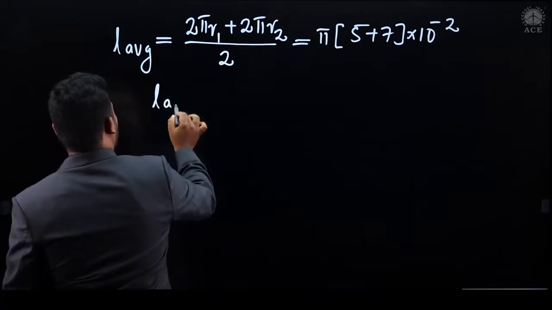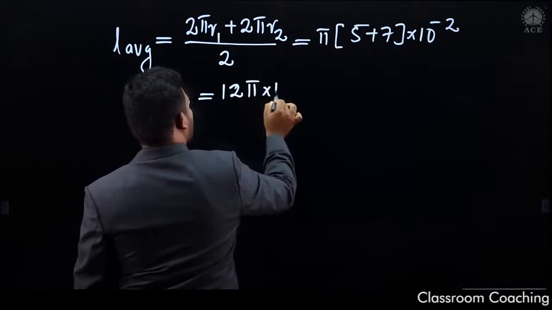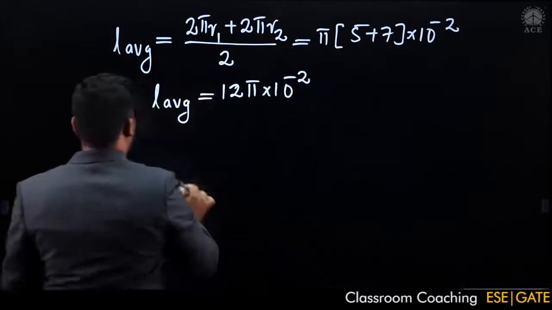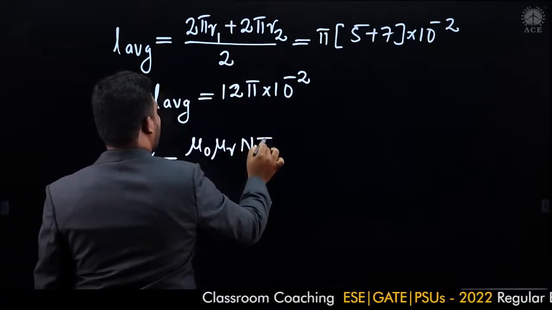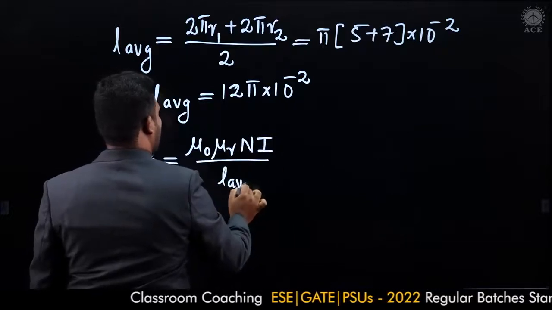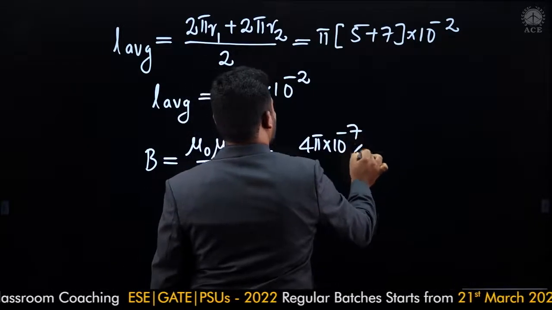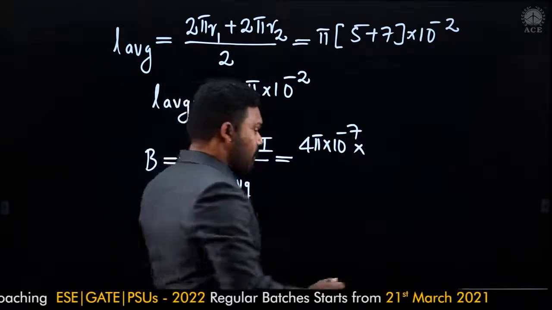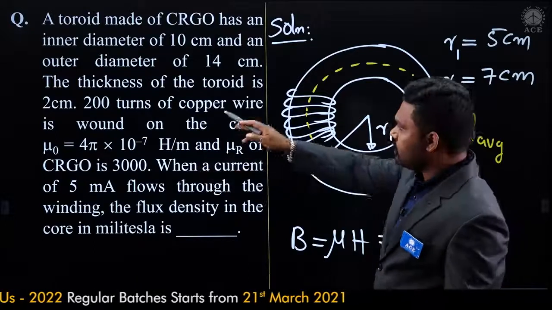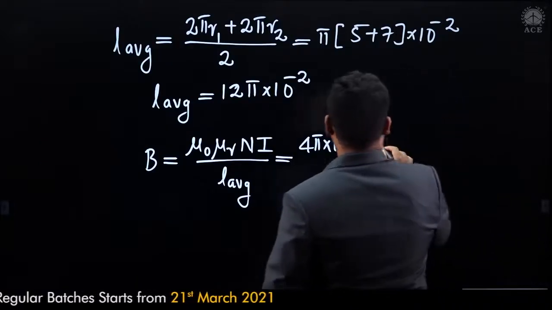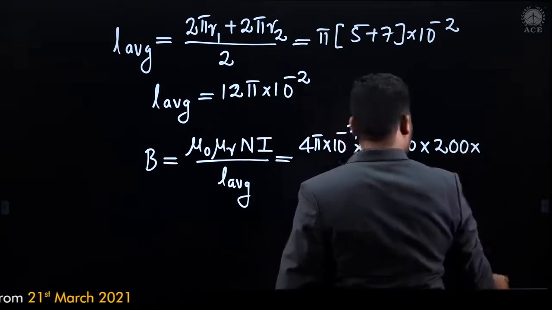So here it is, L average is equal to 12 pi into 10 to the power of minus 2 meters. Fine. So from here, B is equal to mu naught into mu r into N into I divided by L average, which is equal to 4 pi into 10 to the power of minus 7, into mu r. Mu r he has given the value, mu r is equal to 300, and N is equal to 200. Here it is 200 into I.